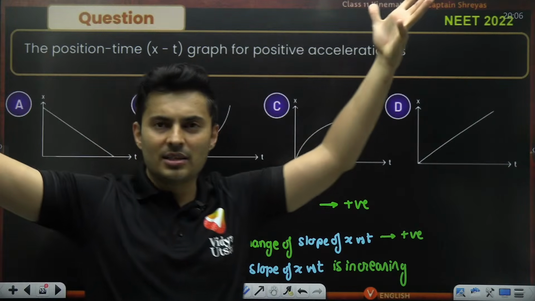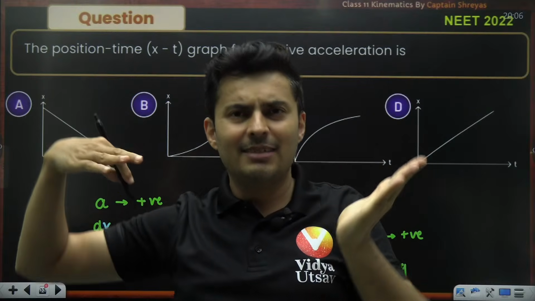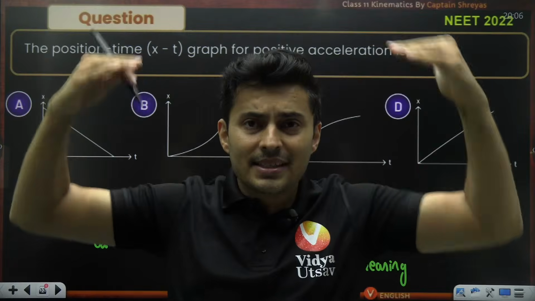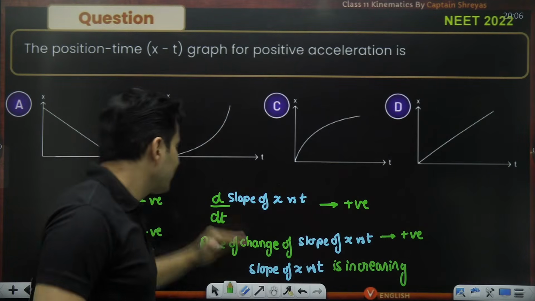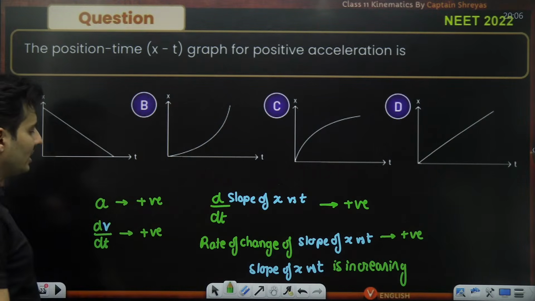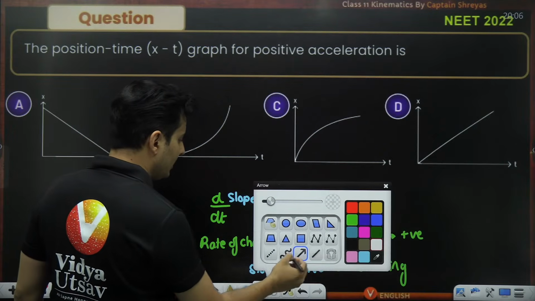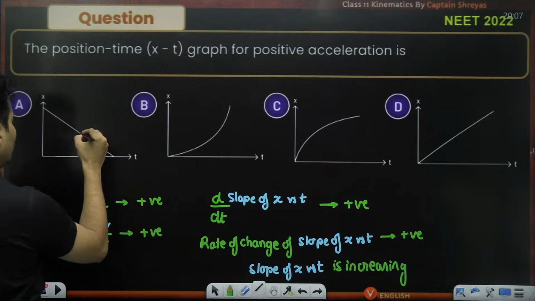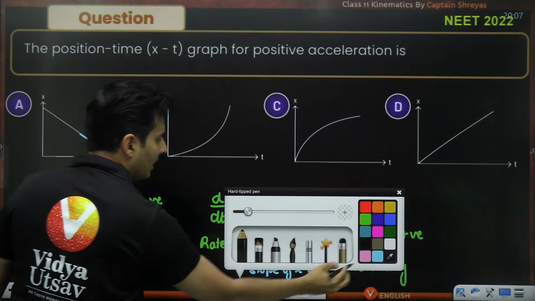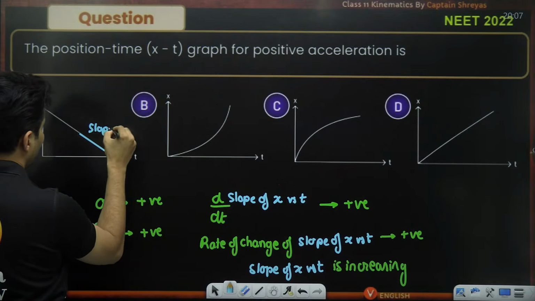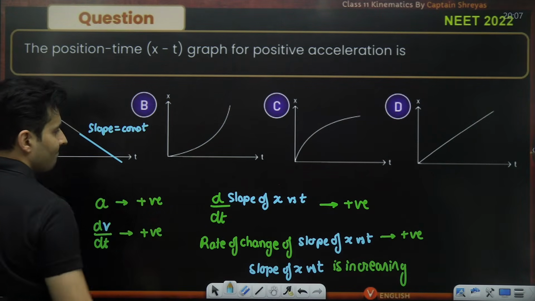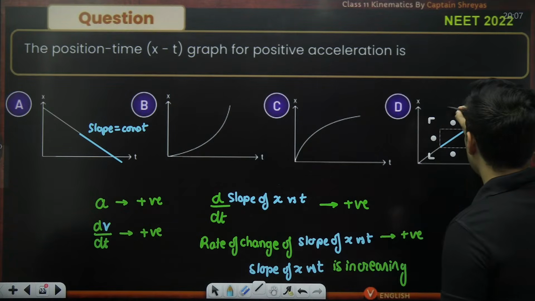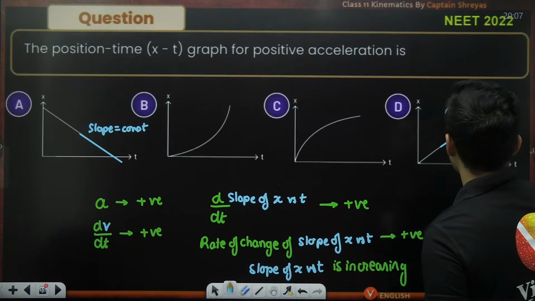If the slope of anything is positive or the rate of change is positive, that means it is going up. If the rate of change is negative, it means it is going down. So the slope of it is going up. As you can see over here, if I draw a tangent, the tangent drawn is going to be a constant. So here 100% the slope is constant. It is not increasing, right? Here also, in fact, if you draw a tangent, I can say that the slope is constant.